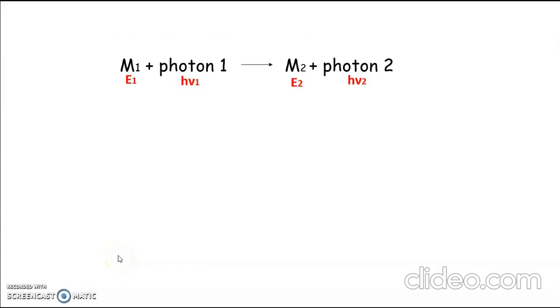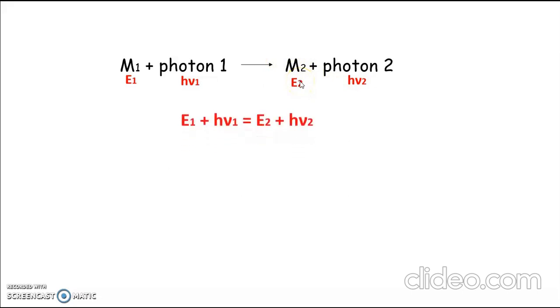We can explain Raman scattering in a similar way: M1 plus photon 1 giving M2 plus photon 2. Again, let's say we have a photon of energy h nu 1 interacts with a matter having energy E1, and after the collision, the photon scatters with energy h nu 2, and the matter now possesses a different energy E2.